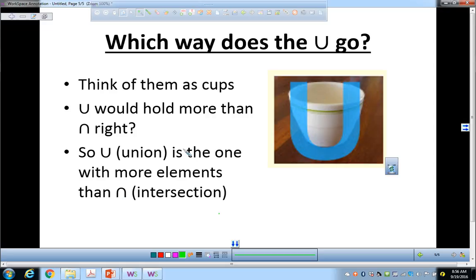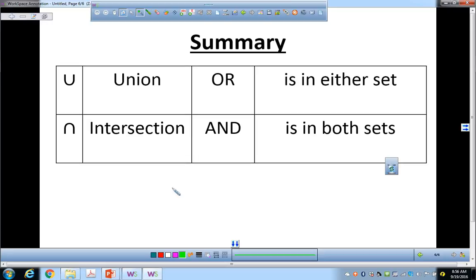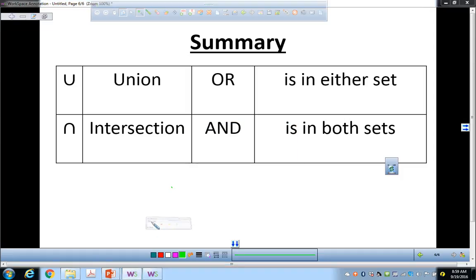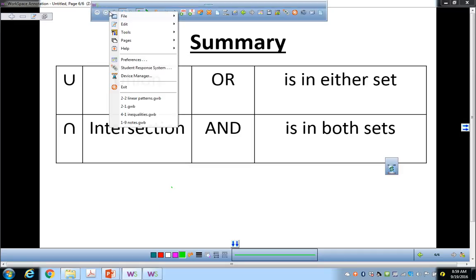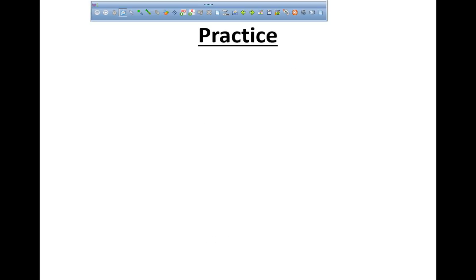Now, what's next? We're going to do some practice. Union is or, in either set, and intersection is in both sets. Okay? So we have about 20 minutes. I'm going to pause here. Practice. I think that you're going to get some practice here. Ready, set, practice. But then we're going to practice some more after this.